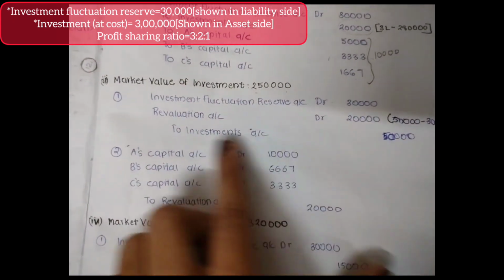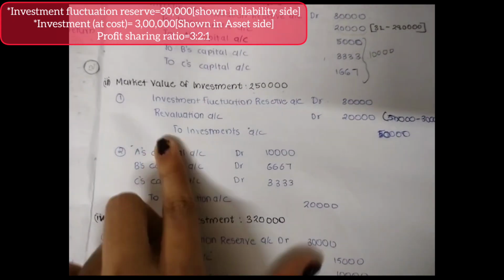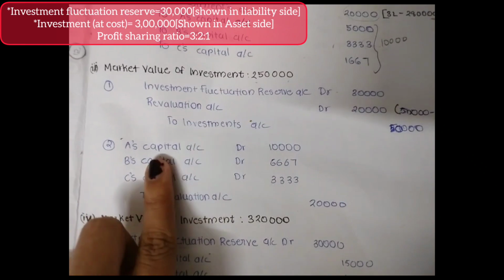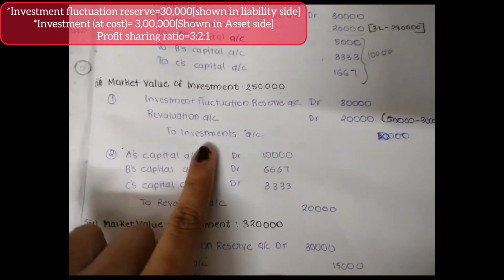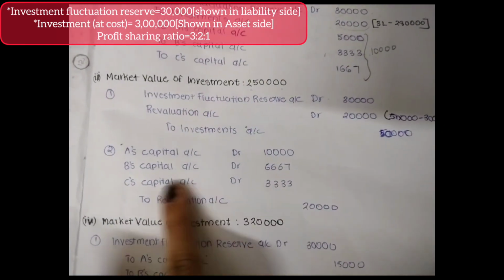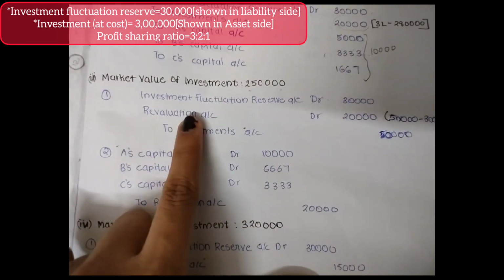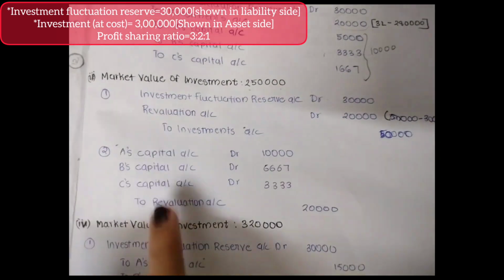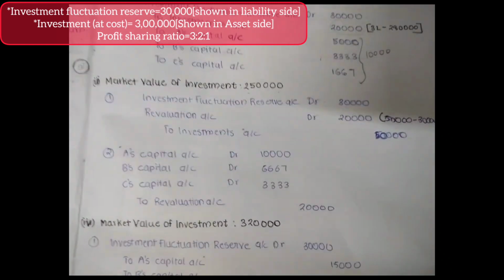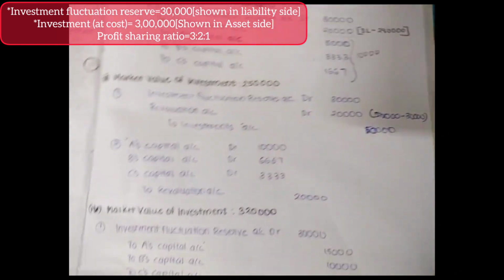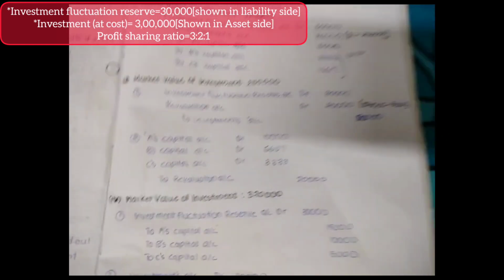So this 20,000 is to be borne by whom? The partners. So A's capital debit, B's capital debit, C's capital debit, in the ratio 3 to 2 to 1, of this 20,000 to revaluation account. Once we debit the partners and credit the revaluation account, the revaluation account will get closed. That's it. So that is the third scenario.